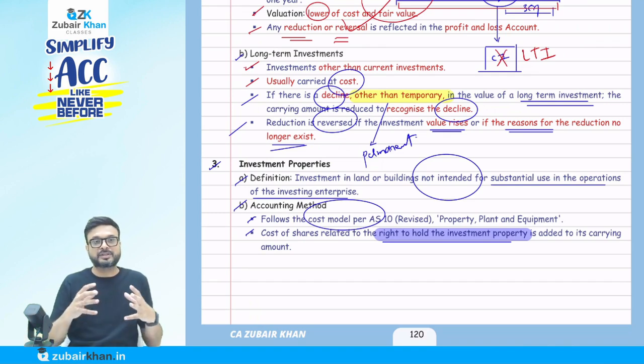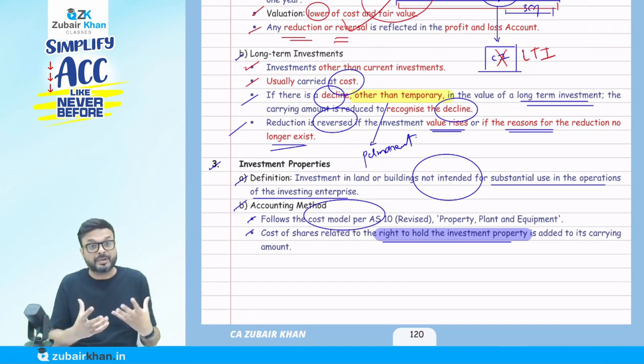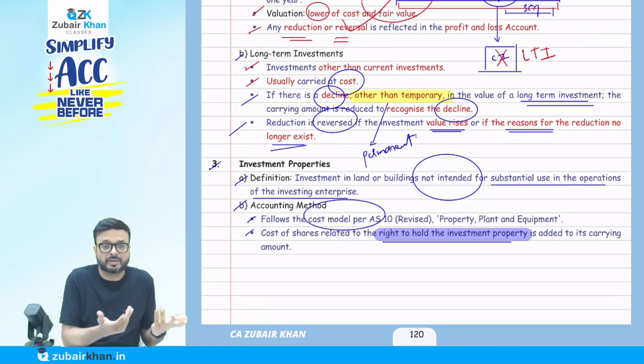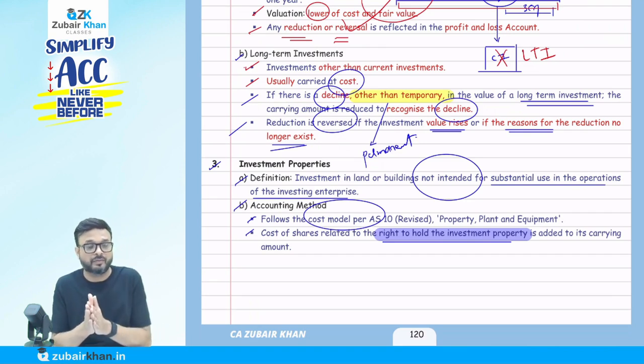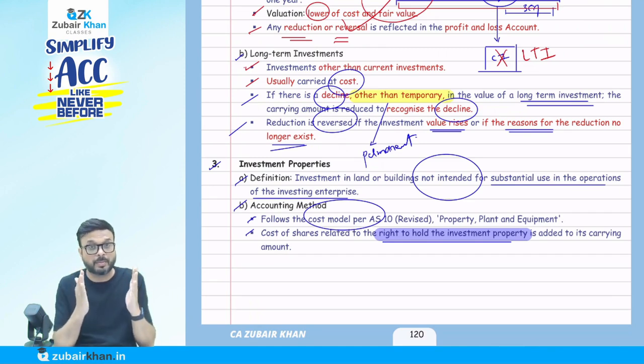Suppose you purchase the property for 10 crore, but you have to purchase shares of 50 lakh, which is mandatory as per the rule. So 10 crore plus 50 lakh is 10.5 crore. That will be the cost of these investment in properties.